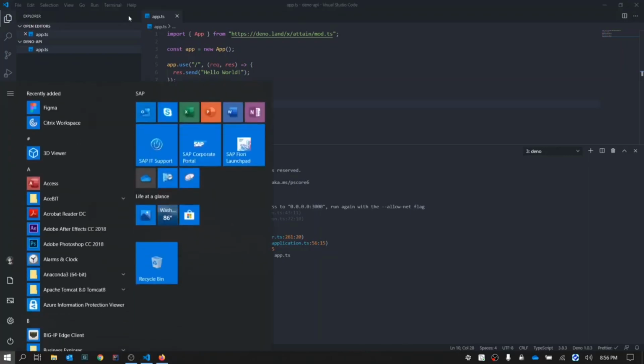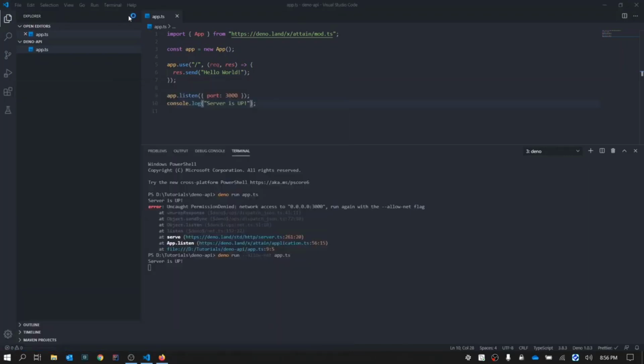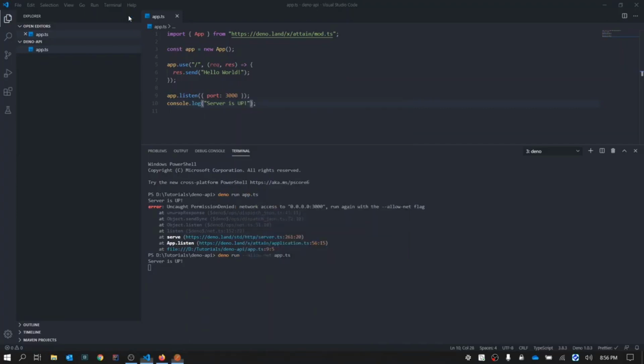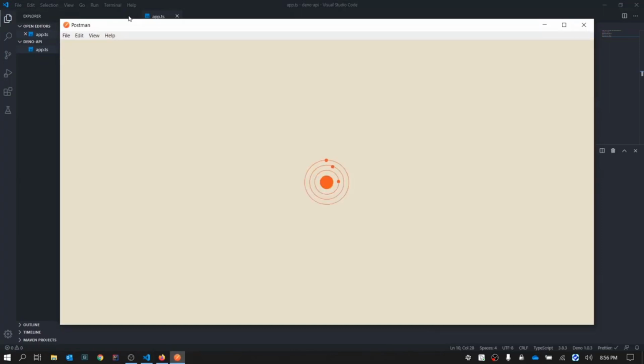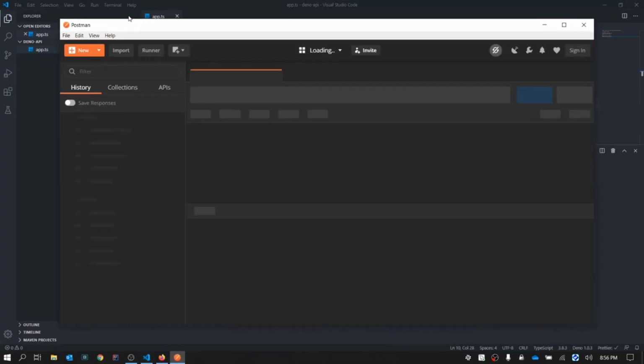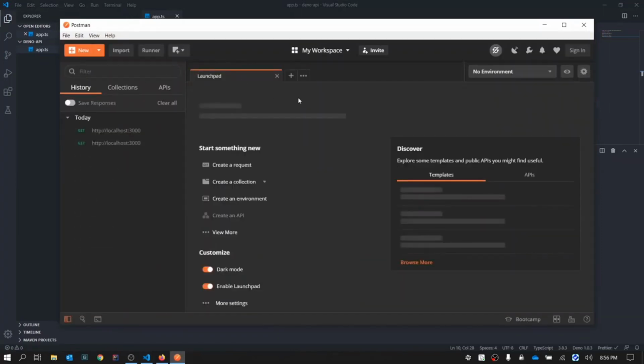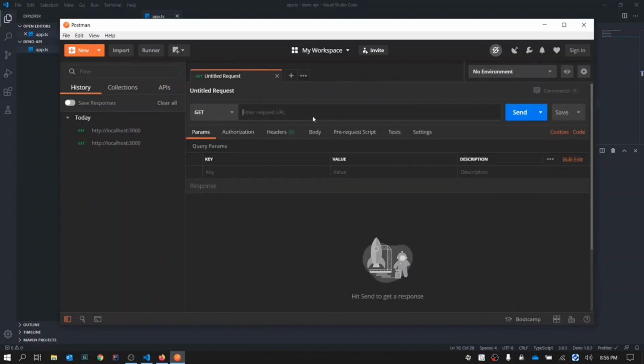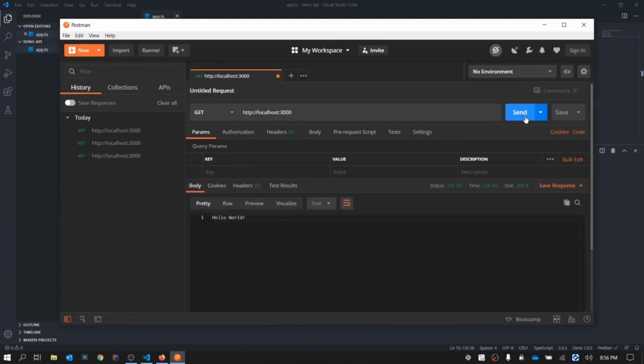Now we'll open up Postman to test whether the server is actually running or not. We'll start with a new tab, GET request, http://localhost:3000, and we say send. Here it says hello world. So now you're done with your first part.